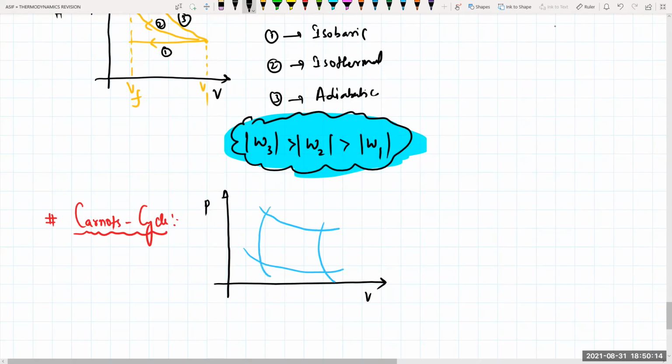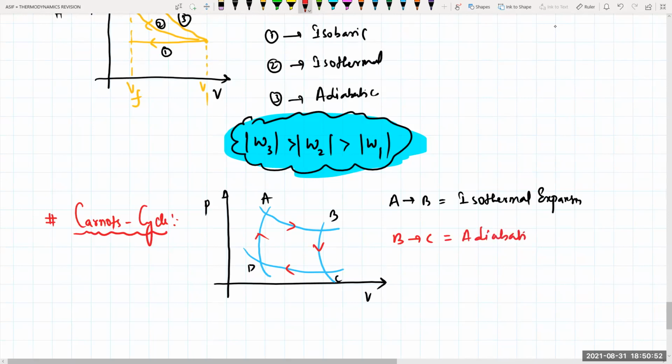This will be point A, this is point B, this is point C, and this is your point D. We are going from point A to B, then B to C, C to D, and D to A. If I'm going from A to B, what does this represent? Isothermal expansion, because volume is increasing. From B to C, pressure is decreasing, so it is an adiabatic process.